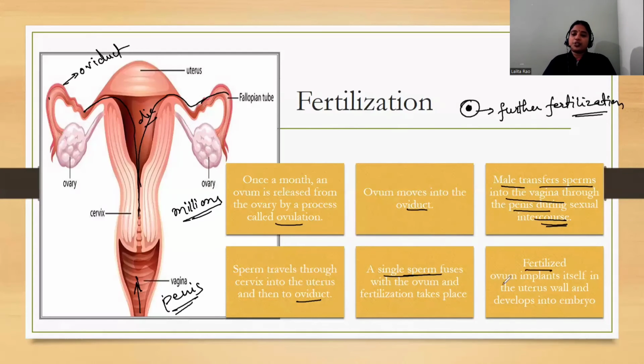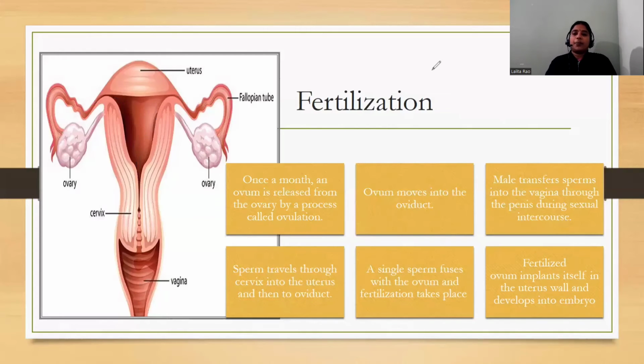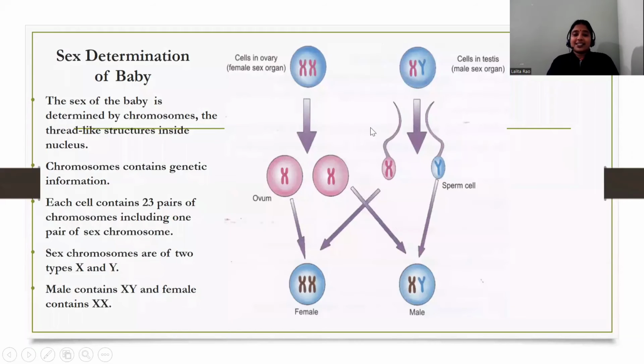Now this fertilized ovum implants itself in the uterus and then develops into an embryo. So in this way, the development of the baby takes place. Now, sex determination of the baby. Many people have a misconception that the sex of the baby is determined by the mother.